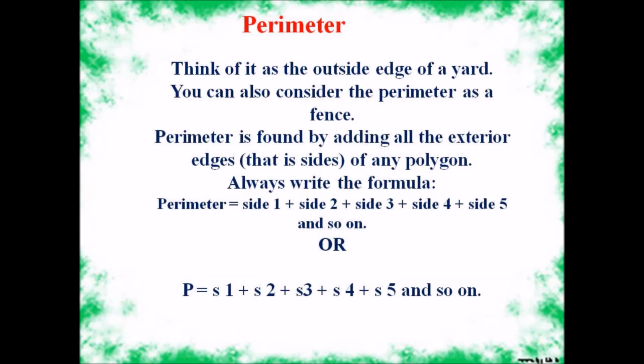So what is perimeter? Think of it as the outside edge of a yard. You can also consider the perimeter as a fence. Perimeter is found by adding all the exterior edges, that is sides, of any polygon. Always write the formula of perimeter: side 1 plus side 2 plus side 3 plus side 4 plus side 5 and so on, or P is equal to S1 plus S2 plus S3 plus S4 plus S5 and so on.